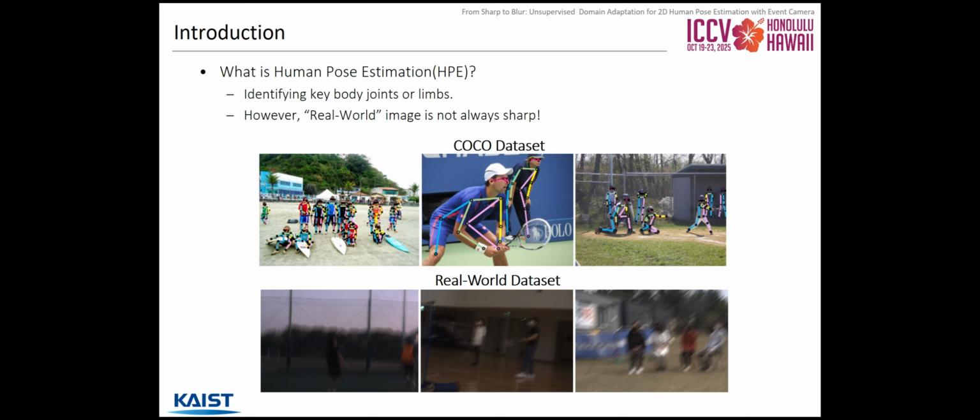Despite the dynamic nature of human motion, most human pose datasets assume stable conditions, providing only clean, well-conditioned data. Models trained on such datasets struggle estimating real-world images with blurriness or variable illumination, which makes real-world application difficult.